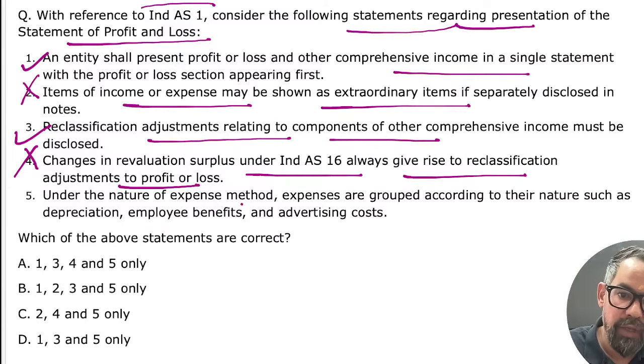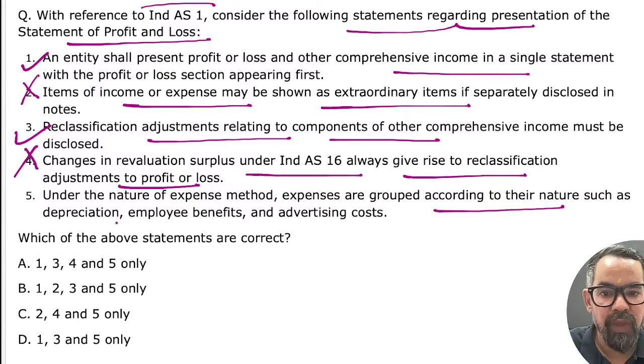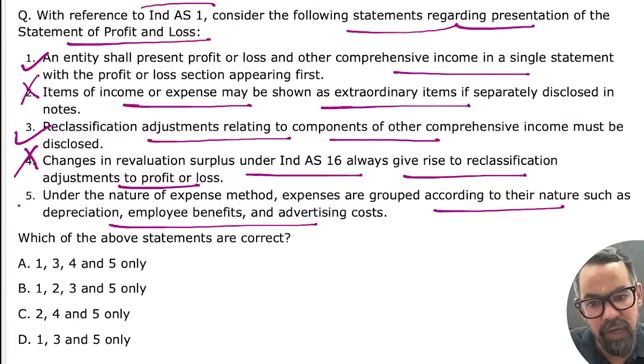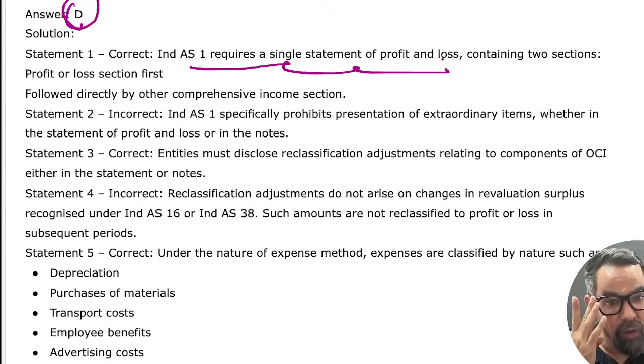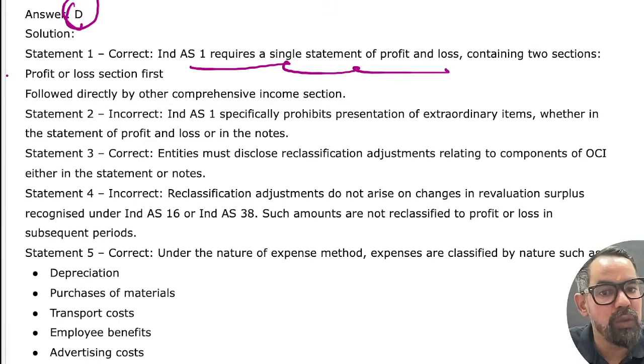Under the nature of the expense method, expenses are grouped according to their nature, such as depreciation, employee benefit, advertisement, and others. True. So 135 means option D must be the right answer for this one. Very good. Statement 1 is Accounting Standard 1 requires a single statement of profit and loss account containing two sections. One is the profit and loss section first, followed by the other comprehensive income.